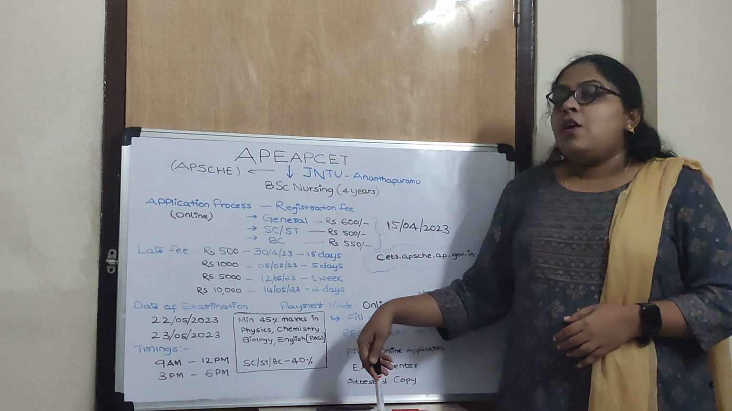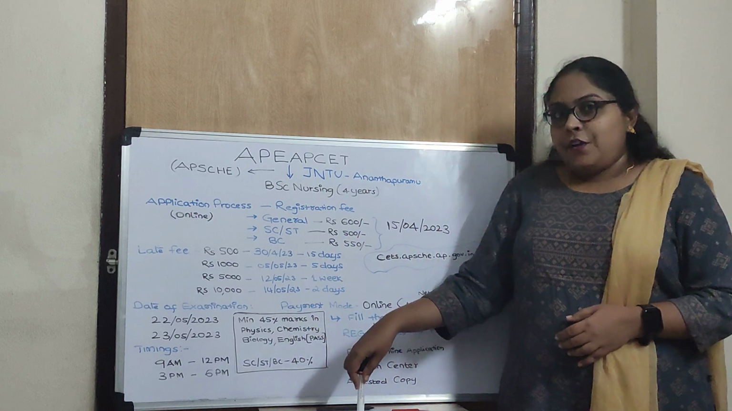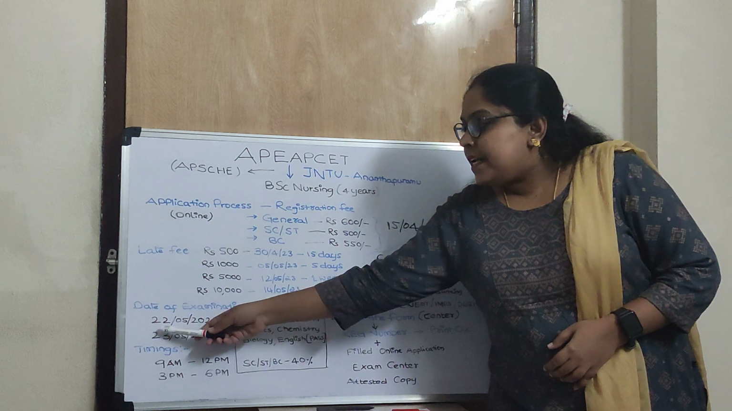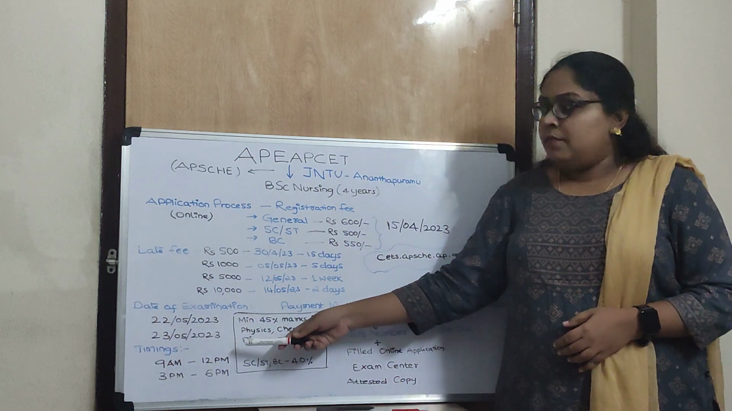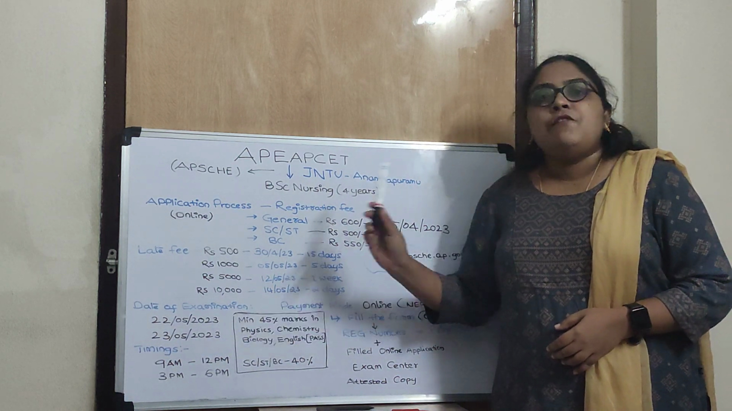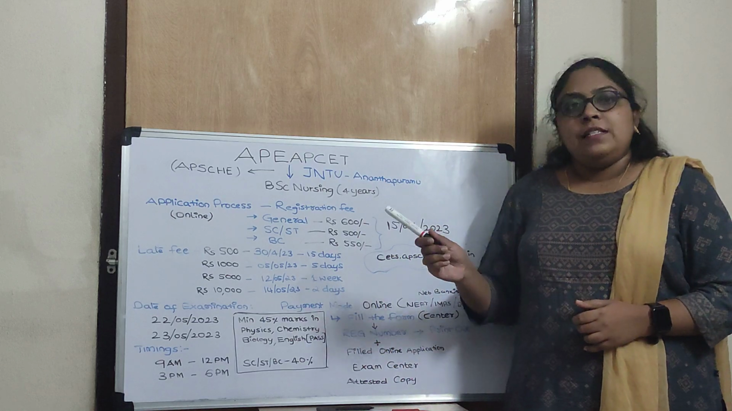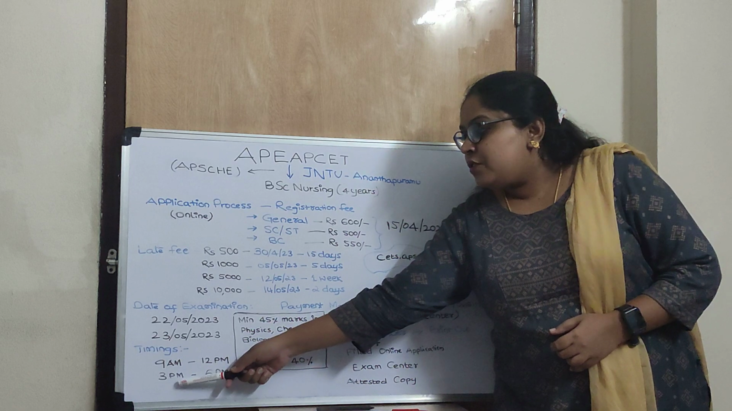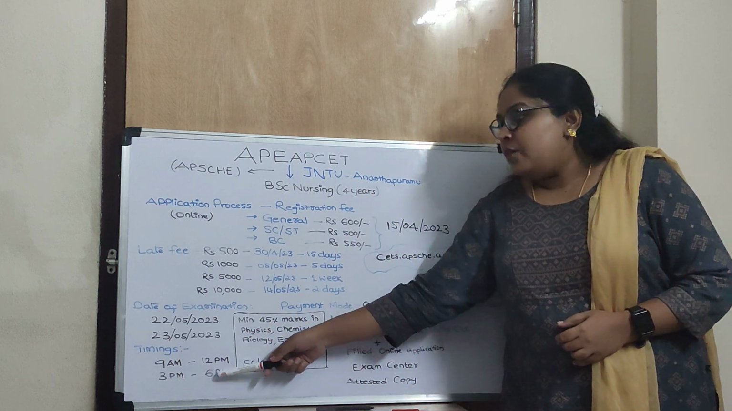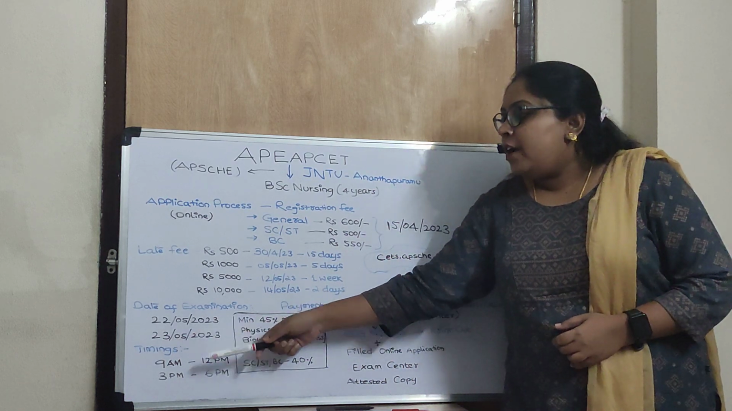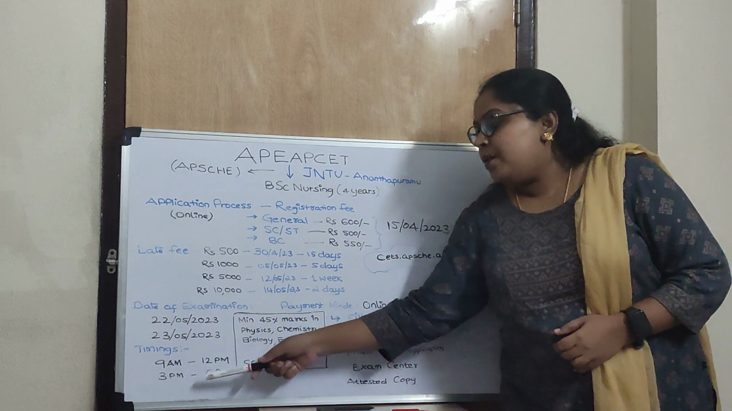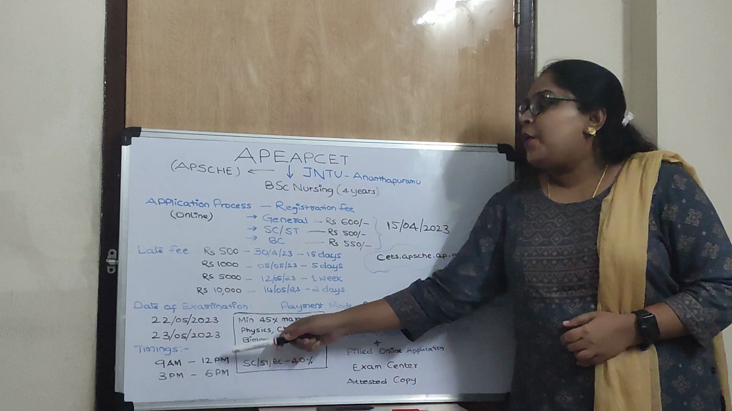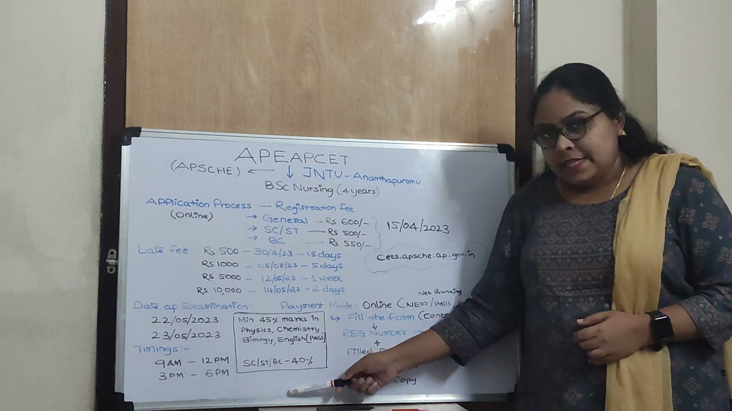The next thing is that the dates are already scheduled for the examination, on May 22nd and May 23rd, and each day there will be 2 sessions: morning session 9 AM to 12 PM, and afternoon session 3 PM to 6 PM. Again on the 23rd, 9 AM to 12 PM and 3 PM to 6 PM. So overall 4 sessions are planned to conduct this AP EAPCET examination.